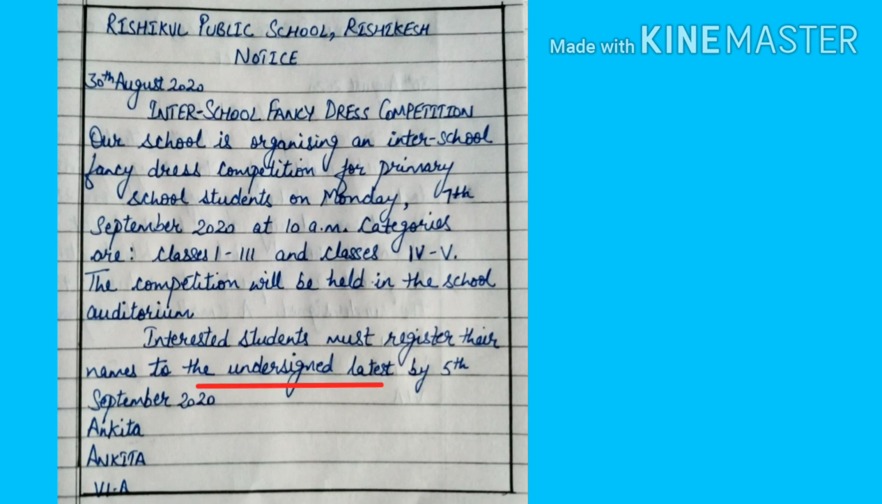The interested students must register or contact the undersigned latest by 5th September 2020, and after that you will do your signature, and then you will write your name in block letters, and then you will write your designation, that is your class. If a designation like head boy or head girl is given, then you are supposed to write that. So this was all about drafting a notice, and I hope you have understood everything.